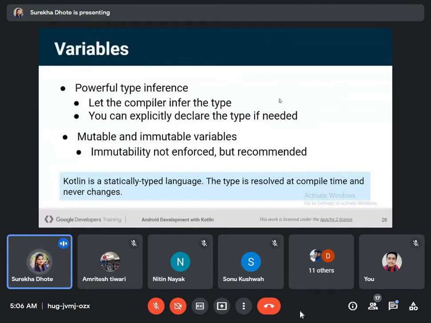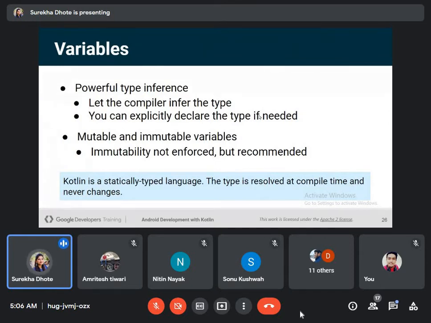Variables. Coming to variables, powerful type inference. Let the compiler infer the type. You can explicitly declare the type if needed. Also, mutable and immutable variables are there. Kotlin is a statically typed language.